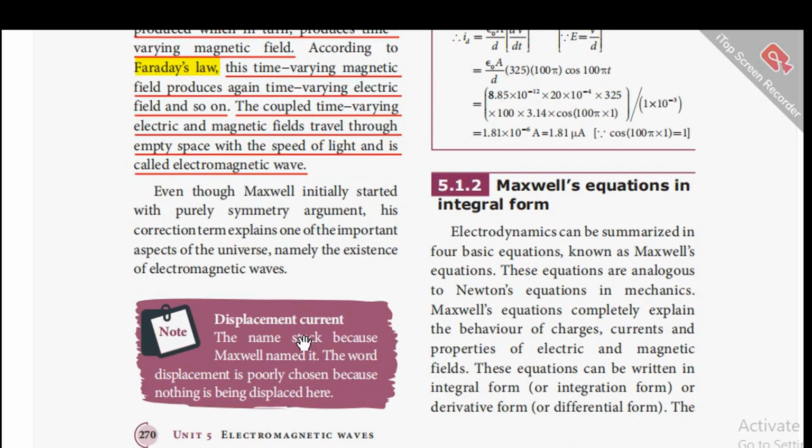Now, why is this called displacement current? The name stuck because Maxwell named it. The word displacement is poorly chosen because nothing is being displaced here.